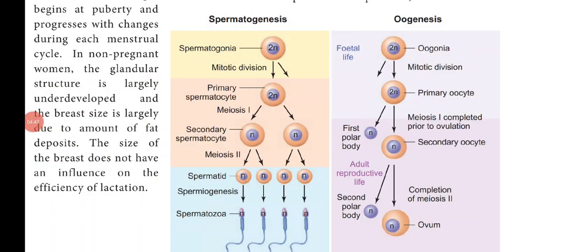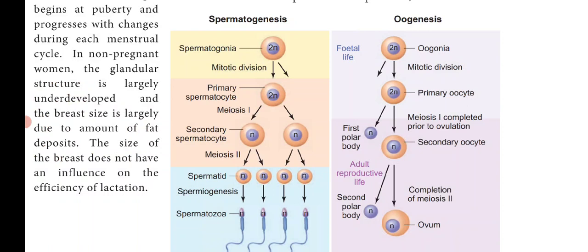The oogonial cells start dividing and enter into prophase 1 of meiotic division 1 to form the primary oocytes, which are temporarily arrested at this stage.